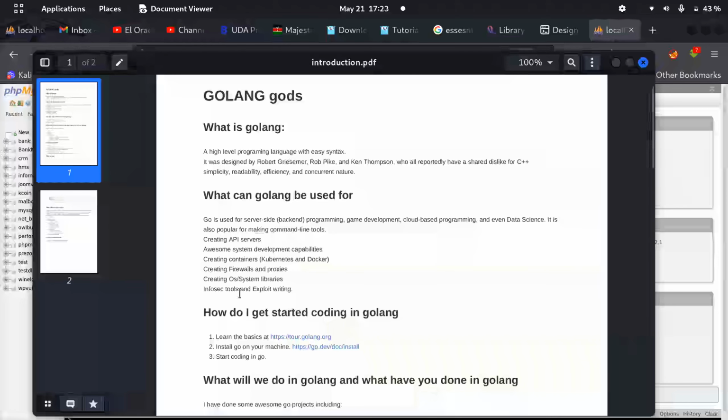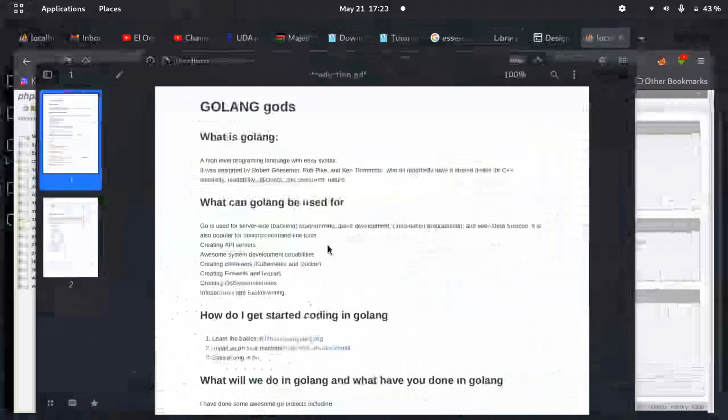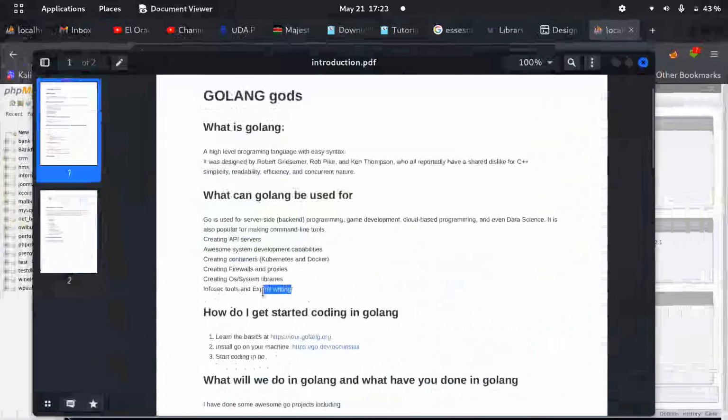Also, Go is good at writing InfoSec tools. I have a bunch, though it's for the other lessons, for the DevSec group. When I introduce it right now, maybe it looks complex and scares people away, and I don't want to do that. But InfoSec tools and exploit writing. When it comes to InfoSec tools, what it means is, how do you scan a website? How do you scan for vulnerabilities? How do you scan for SQL injections? Go does that. There is something like sqlmap, which is famous for SQL injection. It is actually being rewritten in Golang because it will make things go faster. That's the versatility part I was talking about. People are working on it.